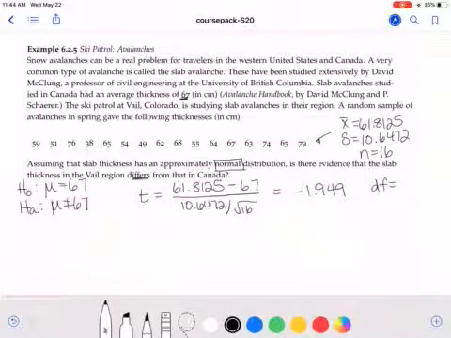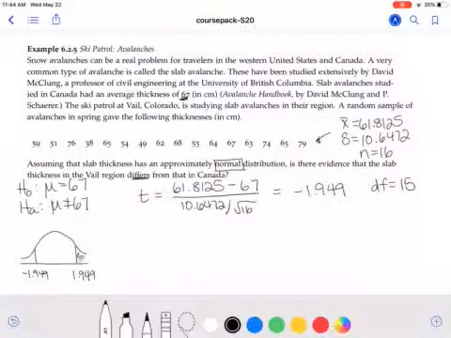Degrees of freedom is n-1, so that will be 15. Our p-value in this case will be the area in both tails, since we're doing a two-tailed test. So we would have both plus or minus the 1.949, and so we're looking for how much is that shaded area there.